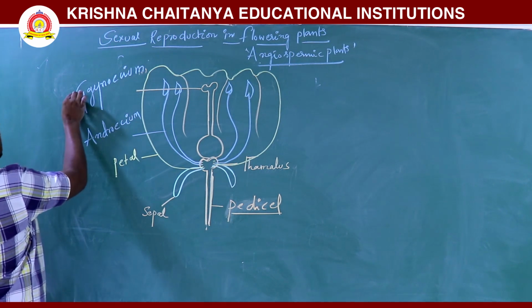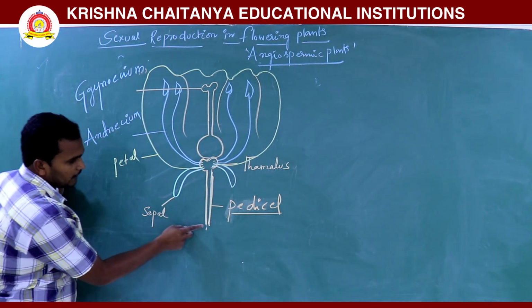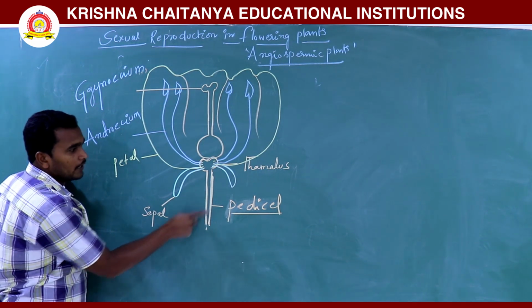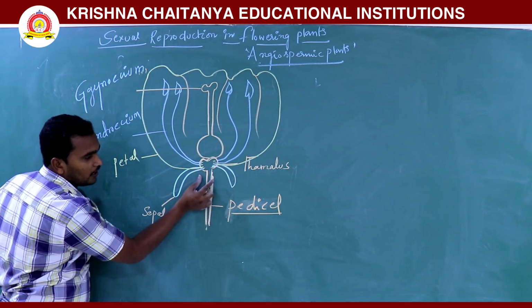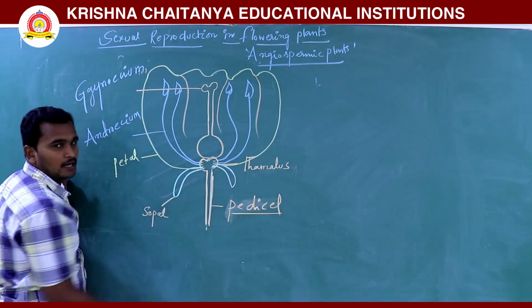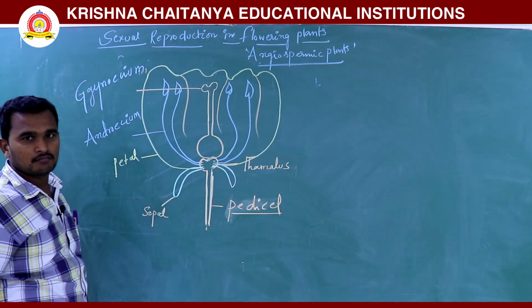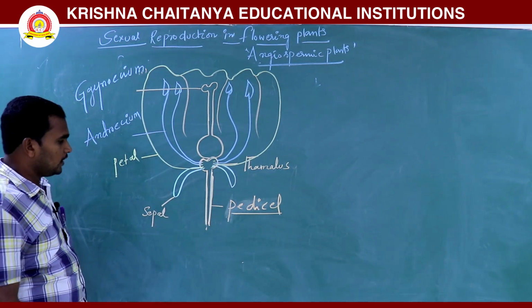How many parts are there? One is the pedicel. Next is the tip part of the pedicel, a swollen region called the thalamus. In the thalamus, condensed nodes are there.